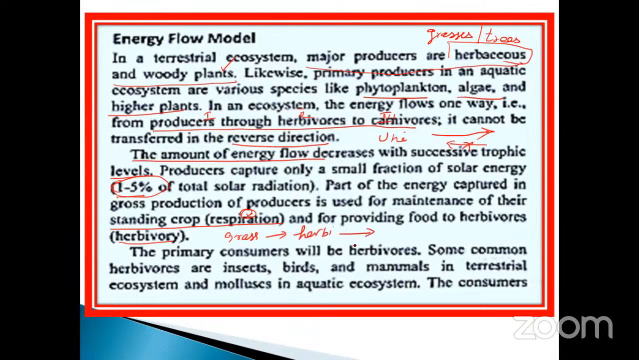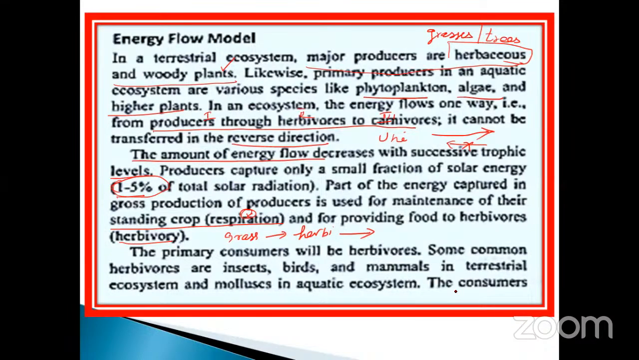Okay, next, the primary consumer will be herbivorous. Which one? This one is a primary herbivorous consumer. Some common herbivores are insects, birds, and also mammals in the terrestrial ecosystem, and mollusks in the aquatic ecosystem. Already we discussed this part, isn't it? In the form of tabulation, isn't it, my dear?